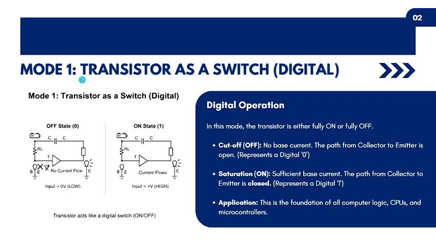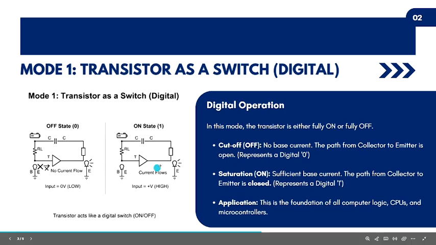Mode 1: transistor as a switch. The first job of a transistor is to act like a digital switch. It is either completely on or completely off. This is how computers work. Off state, 0: when we send no signal, 0 volts, to the base, the valve is closed. No current flows through the main path. The light stays off. This is a digital 0.